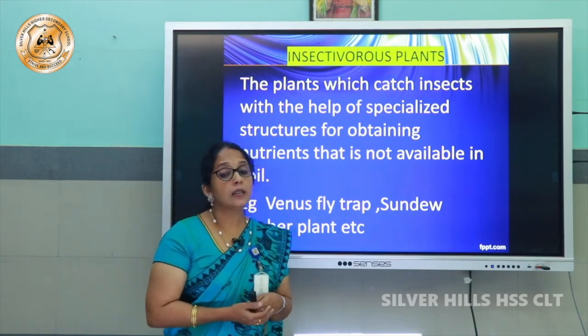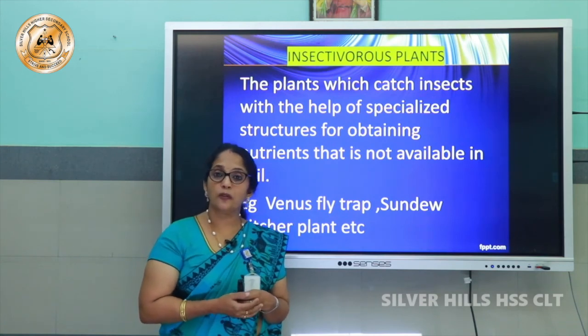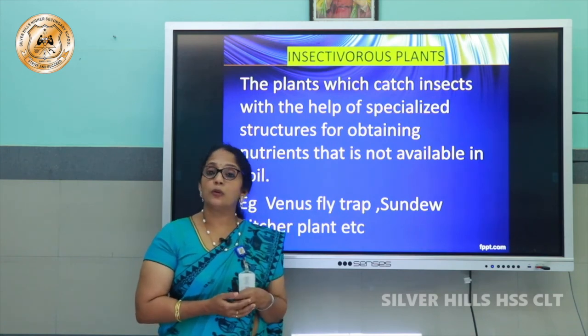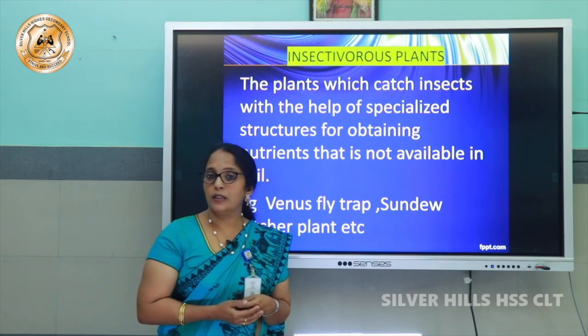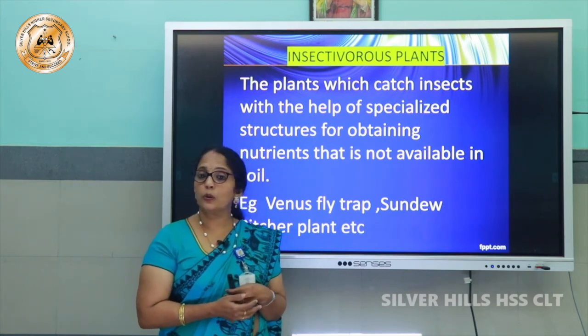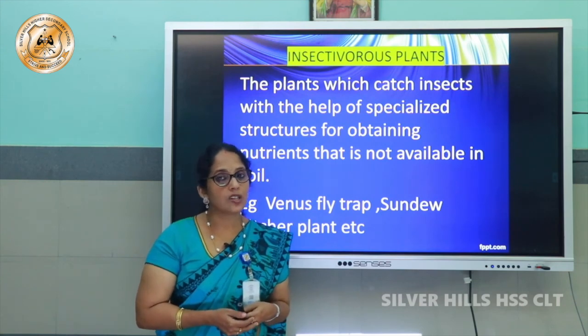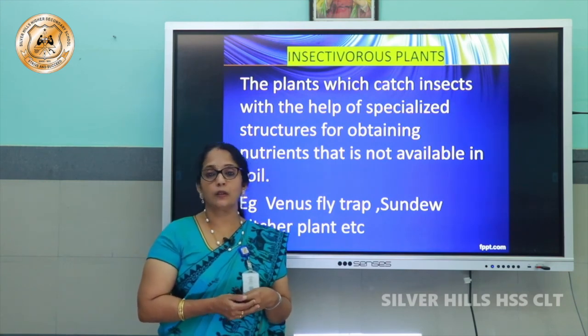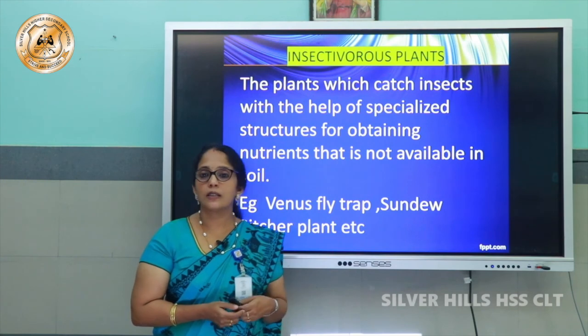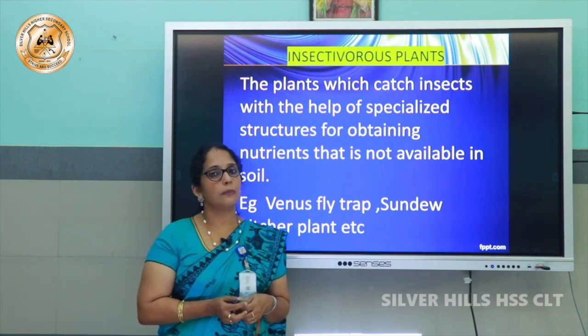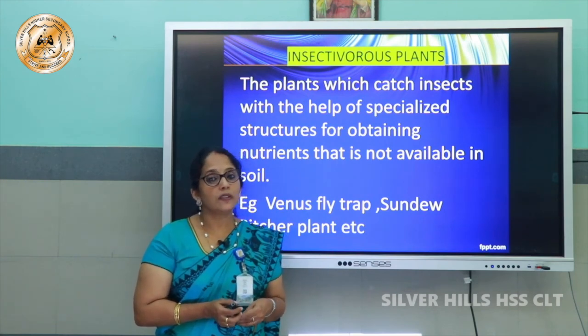These are some of the different types of nutrition that we have to study in this chapter. That is mainly autotrophic nutrition, heterotrophic nutrition, parasitic nutrition and saprotrophic nutrition. Then we discussed insectivorous plants. I hope everything is clear.